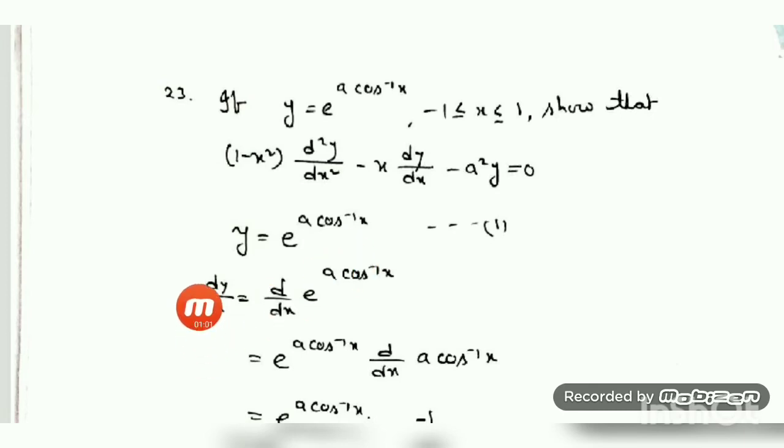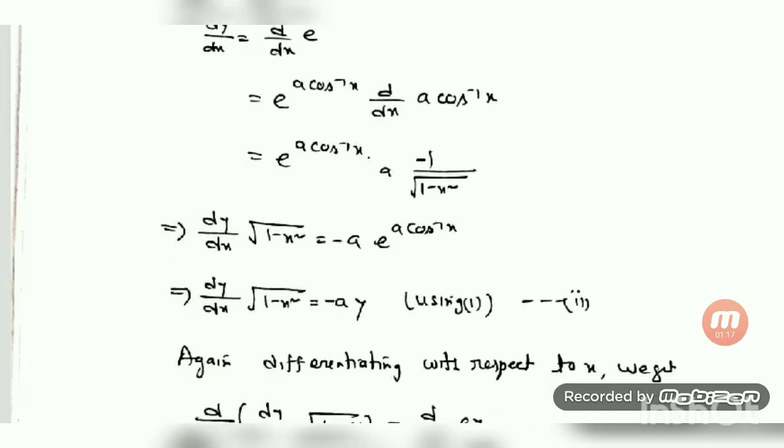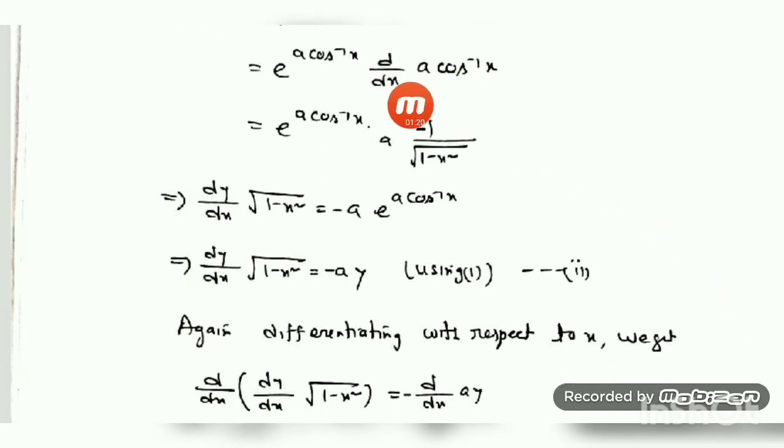So here when I take d/dx of y, that is d/dx of e to the power a cos inverse of x, I am going to use the e to the power x formula. What is the formula? The derivative of e to the power x is e to the power x. So whatever x is, you write down, that is equal to d/dx of a cos inverse of x. After this, we take the derivative of a cos inverse of x. E to the power a cos inverse of x, keep it as it is, the constant a comes out, and d/dx of cos inverse of x is what? Minus 1 by under root of 1 minus x square.